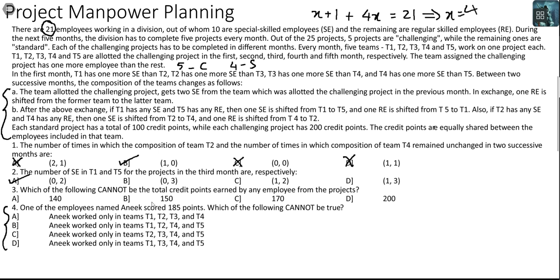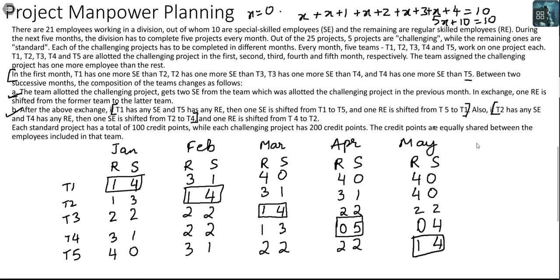Okay, question 3. Which of the following cannot be the total credit points earned by any employee from the project? I don't think I've read anything about credit points so far. Okay, there was a line here also. Each standard project has a total of 100 credit points, while each challenging project has 200 credit points. The credit points are equally shared between employees included in that team. Okay, so if you're doing a standard project, you have 4 employees and you have 100 points. So per person, you get 25 points.